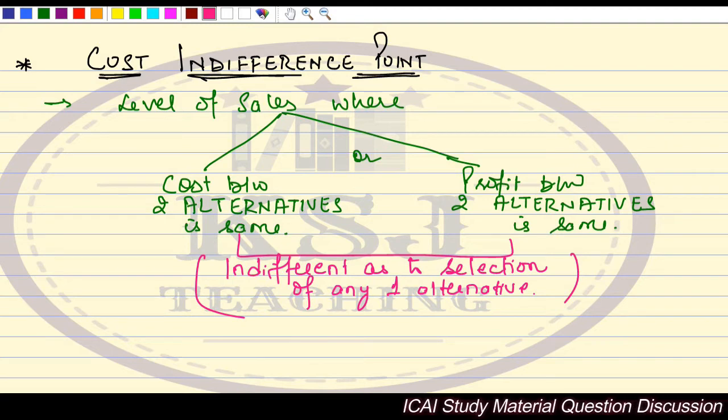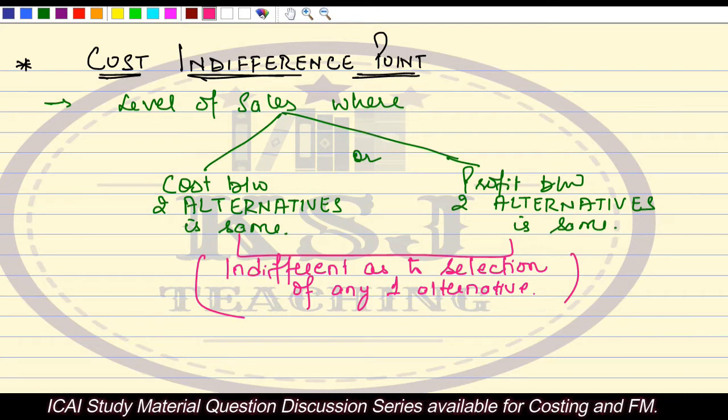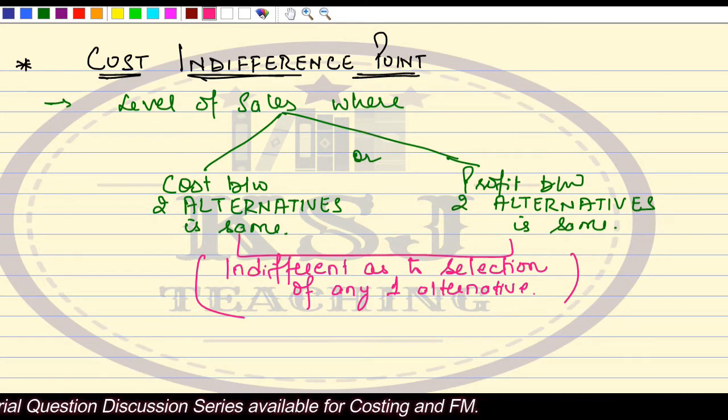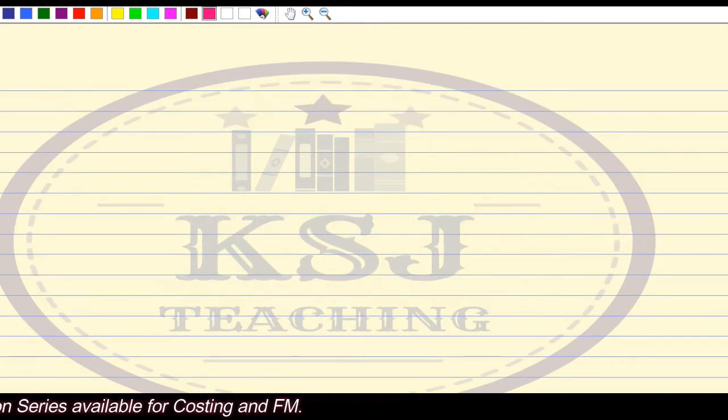Now, when we talk about the cost indifference point, we say the cost between the two alternatives is same. Let's try to derive the formula out of it. If you want to write it in formula form, what will it be?